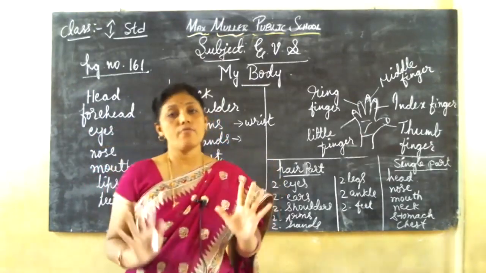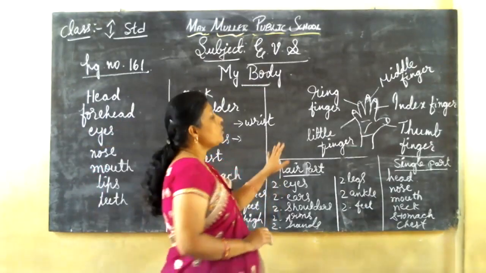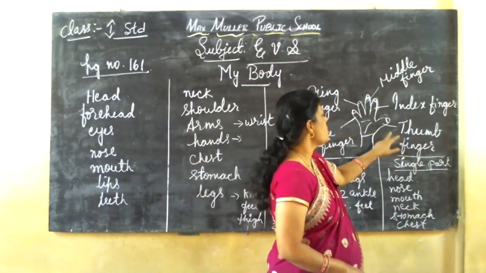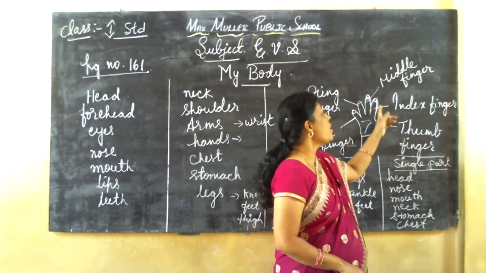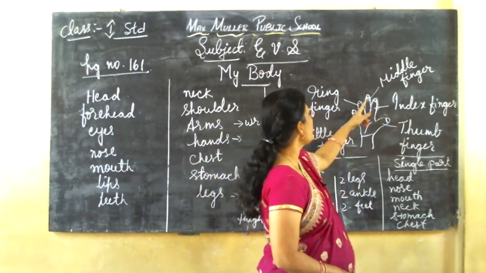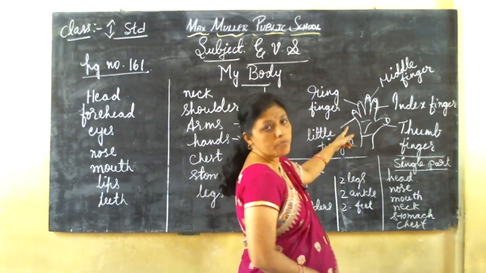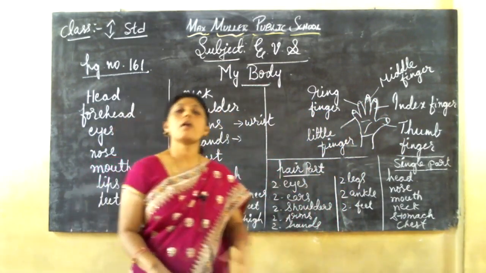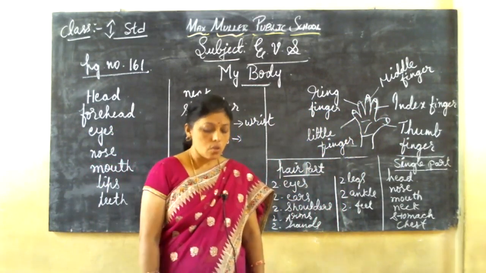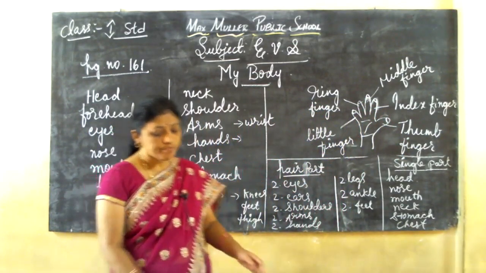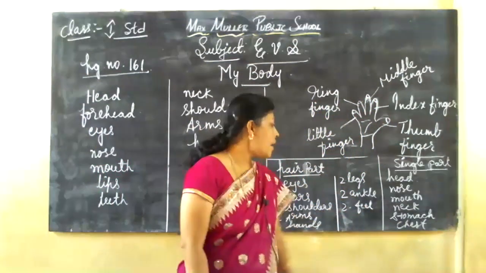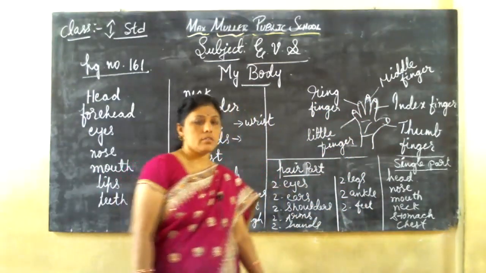We have 10 fingers. Each hand 5 fingers. Each finger has a different name. See, this is called thumb finger, index finger, middle finger, ring finger and little finger. And we have chest, stomach, legs. So in that legs we have, see, ankle and feet. Okay.